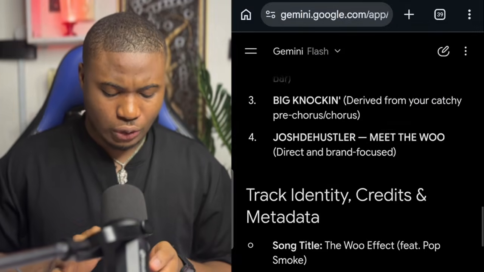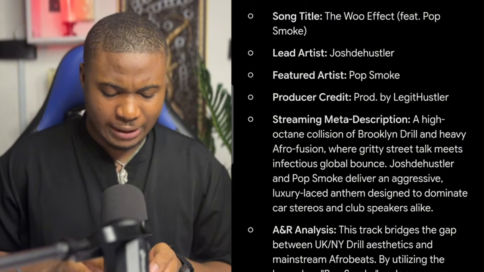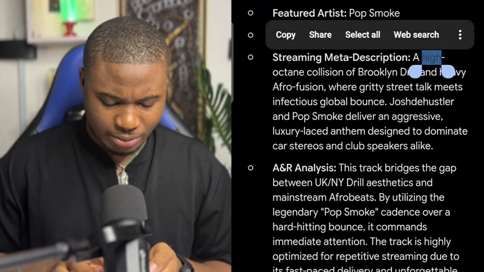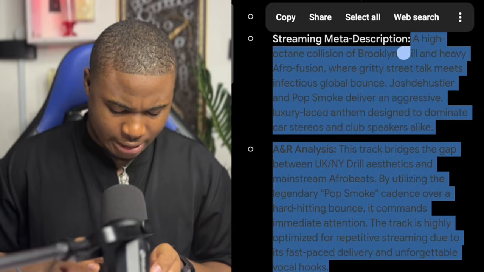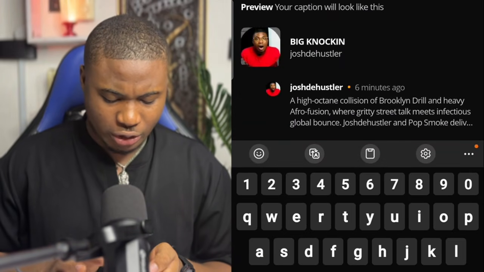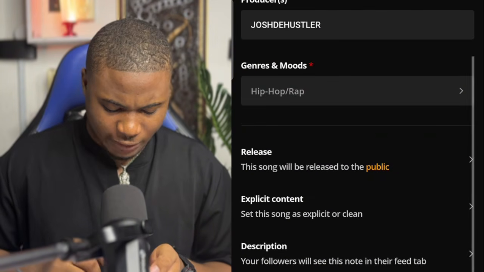It will allow your music to rank on Audiomack faster. So what I'm going to do is come over here and search for the place that says streaming matter description. I'm going to copy it from here, then go over to the description and paste it. When I paste that, I'm going to move out from there.